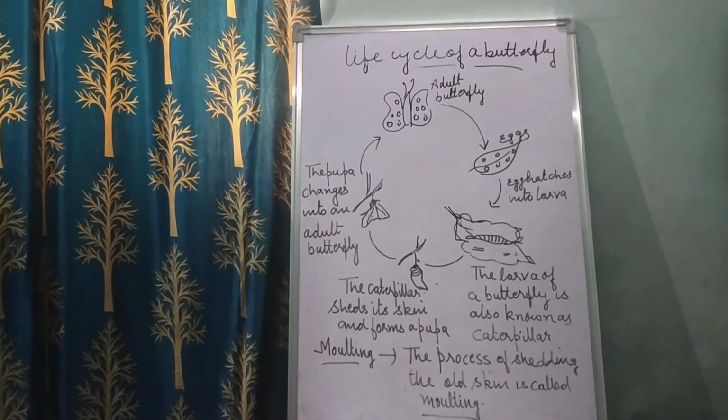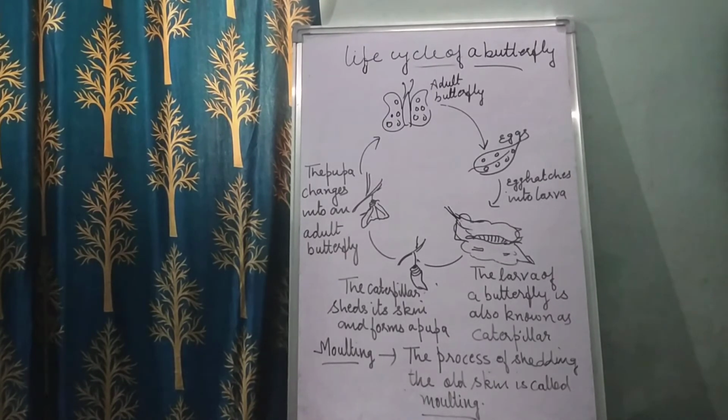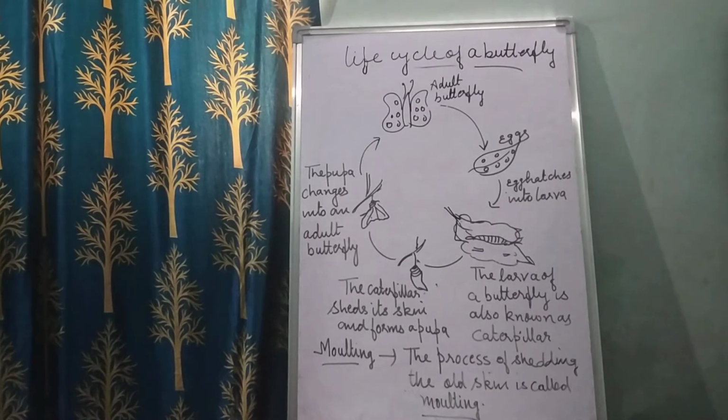See children, when the adult butterfly lays eggs, what happens? This egg hatches into a larva, right? The larva of a butterfly is also known as a caterpillar. After that, what happens? The caterpillar sheds its skin and forms a pupa. They shed their old skin, and the process of shedding the old skin is called molting.